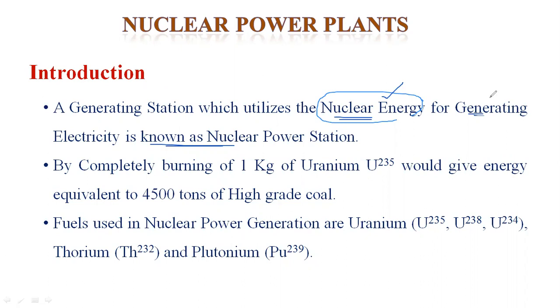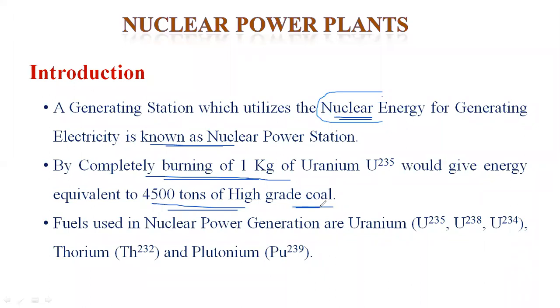One more thing: in a nuclear power plant, the fuel requirement is very, very small, though the fuel cost is more. Complete burning of 1 kg of uranium is approximately equal to the power generated in a thermal power plant requiring 4,500 tons of high grade coal. High grade coal means the fuel utilization efficiency is 100%, and the wastage is very, very less.